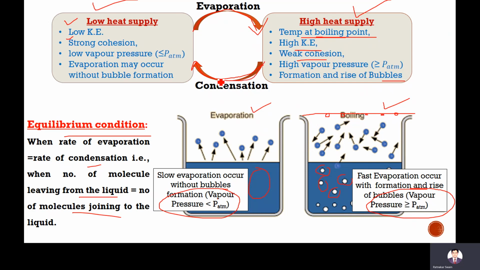The falling of those water drops is called precipitation. That happens in the sky, in the clouds. When clouds form, the water molecules join together.